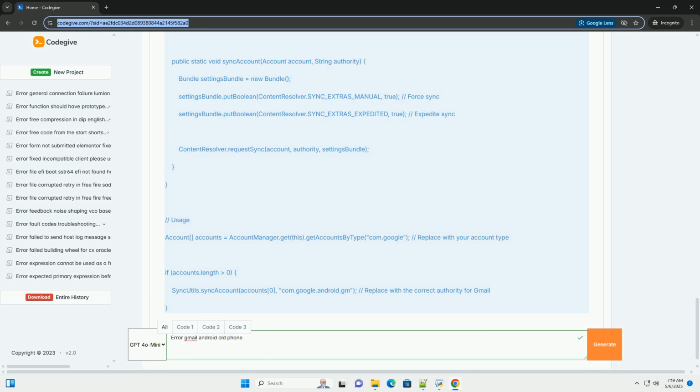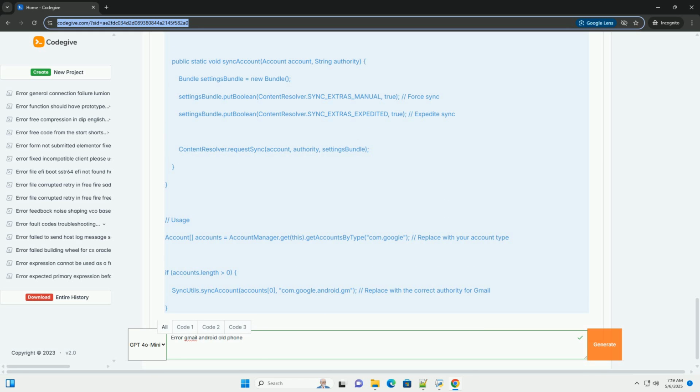Update Google Play Services. If possible, similarly check for an update for Google Play Services. Downgrade Gmail. As a last resort, if the latest Gmail version is causing problems, you might try downgrading to an older version. This can be tricky, as the Play Store usually only offers the latest version.